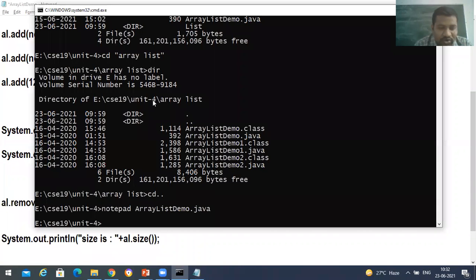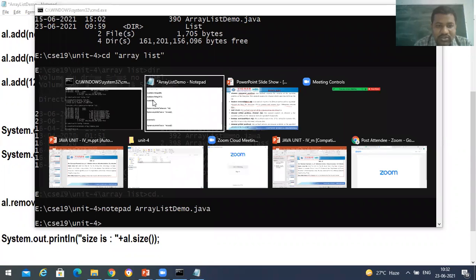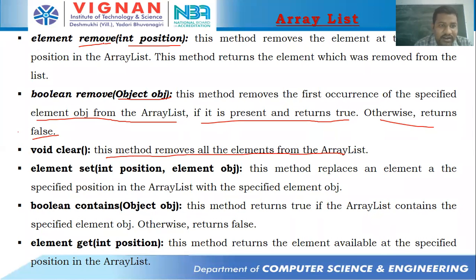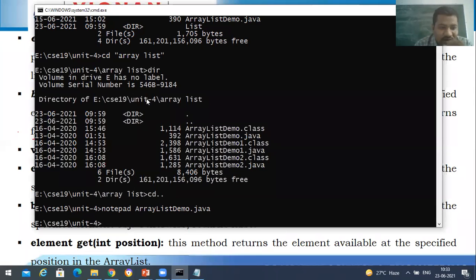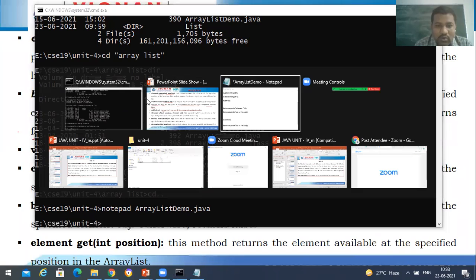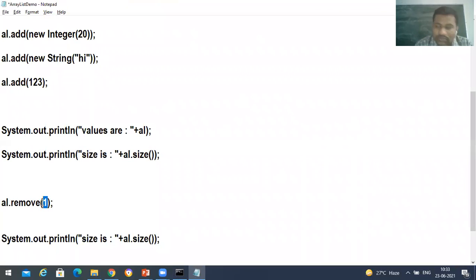See, this remove is going to work in such a way that, as I said, there is remove element by int position, and boolean remove object. What we send to this remove function matters over here. Here we are sending only a value, which means we are sending a position. Suppose you take new Integer like this, then it is somewhat different. That means we are sending an object. If that particular object exists in the list, it deletes that particular object.